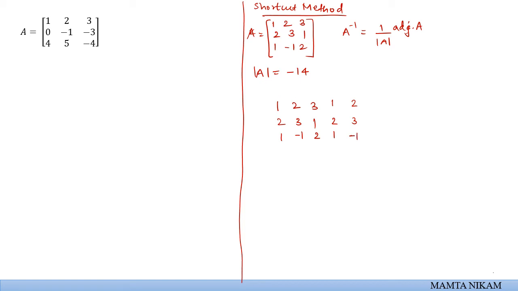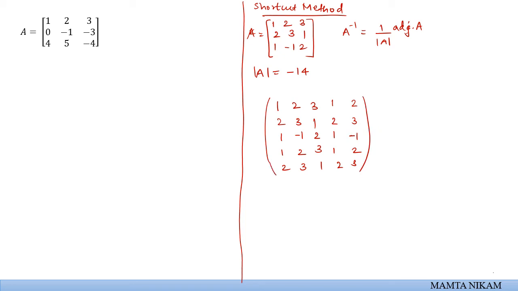Third step, we repeat the first row and the second row, the first and second row which we have newly obtained right now, that we will repeat and write it down. So here we go 1 2 3 1 2, 2 3 1 2 3. Okay, so this is the newly formed matrix we have now.